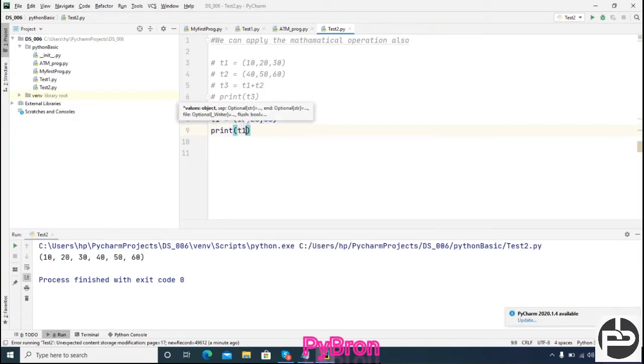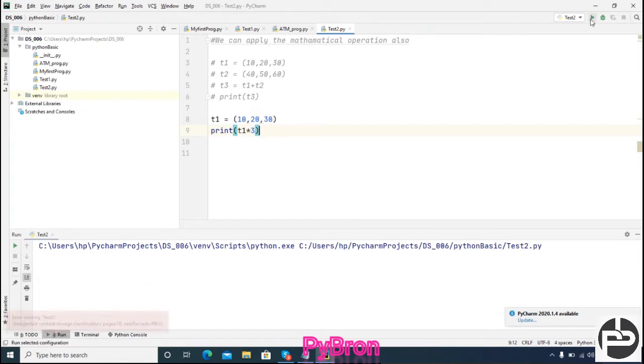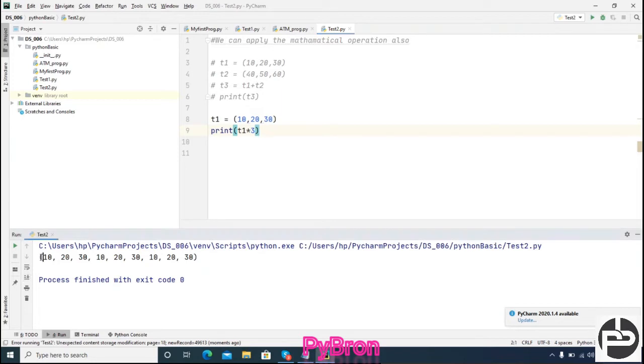If I multiply with some scalar quantity, yes, if you came from the 11th, 12th background, then you should know a scalar quantity, right? What happened here, can you see this 10 20 30, again 10 20 30, again 10, 20, 30. So it got repeated 3 times because I had multiplied with the 3. Okay, cool, right? So no doubt at all.